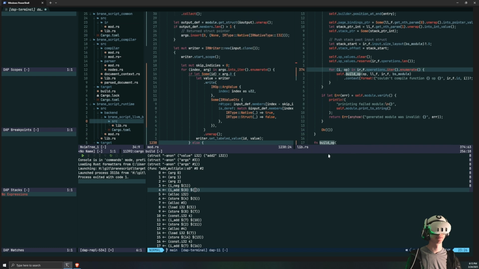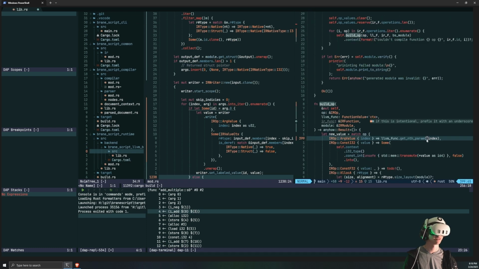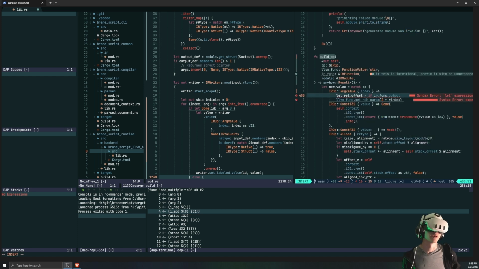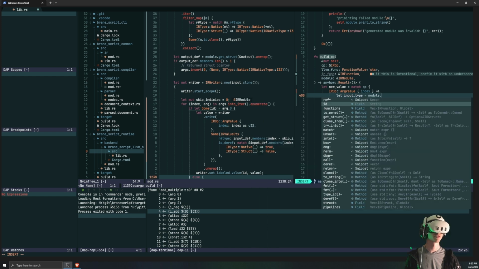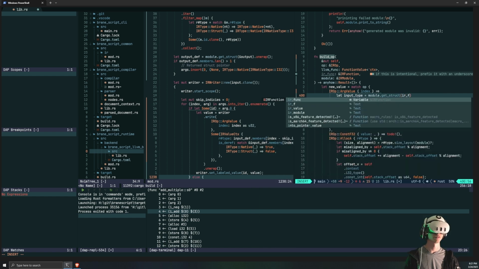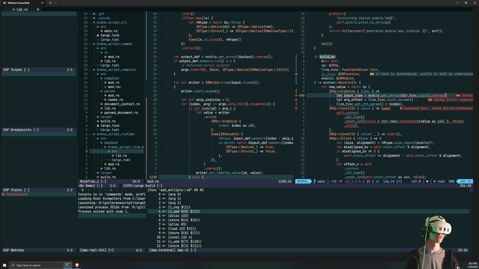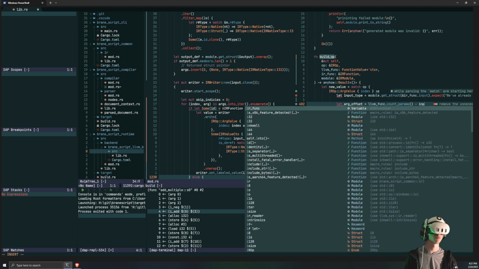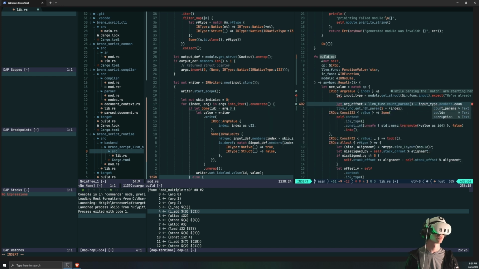Oh, I know what's going on. It's because we need this to be plus placeholder params. I could also just check the LLVM function. Or wait. I can do something super easily here. Super easy. I just do arg offset is equal to the LLVM function, count parameters minus IR function module get struct IR func input. If we've gotten this far, it will have already checked that this value exists. Then we can just say input type members length.